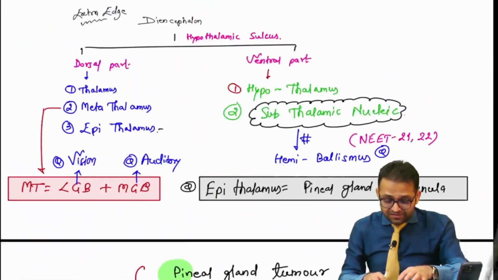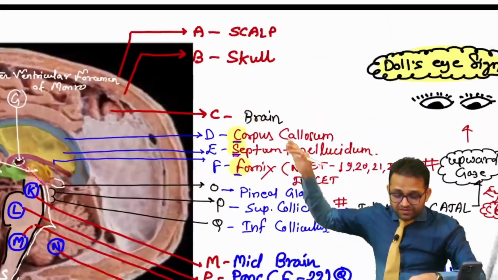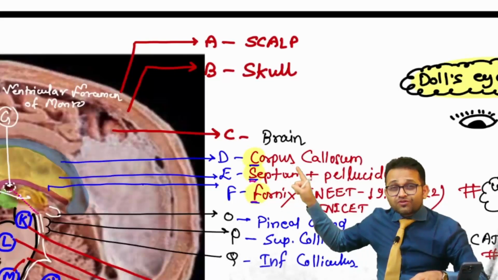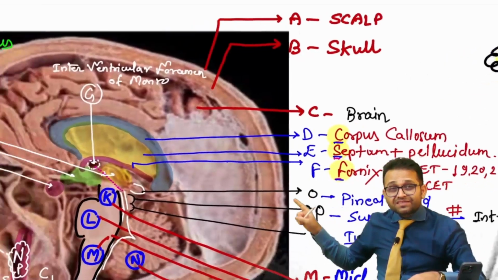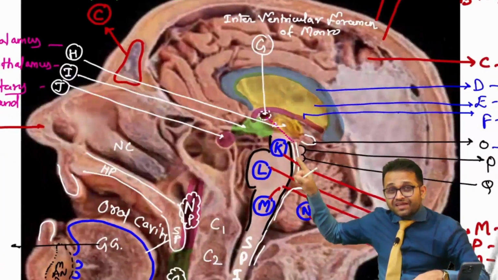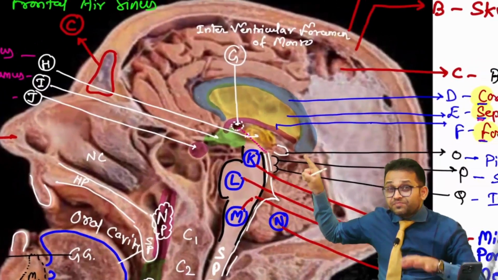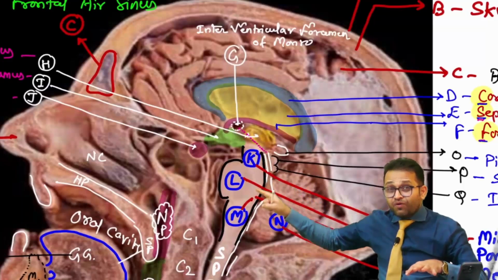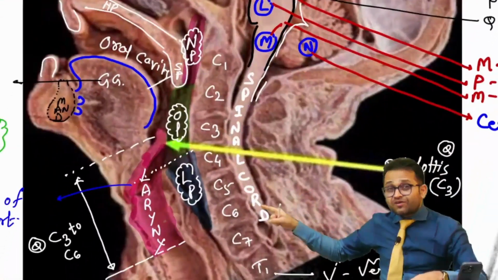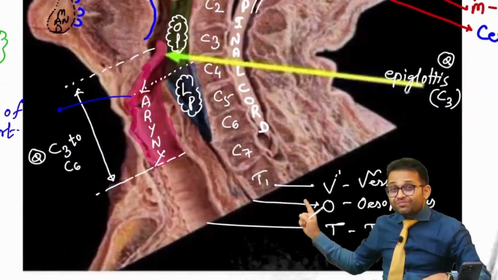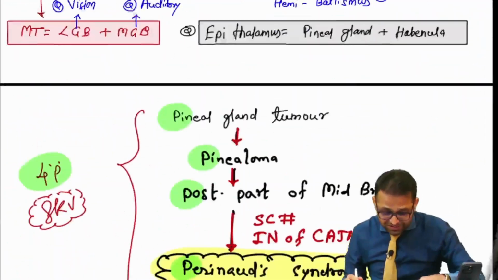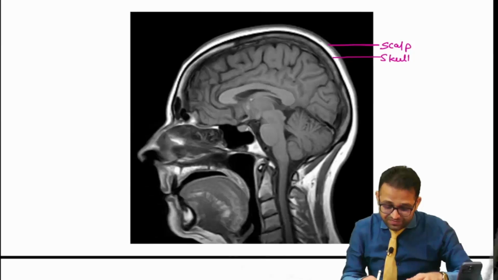We had seen the scalp, then skull bone, then CSF, corpus callosum, septum pellucidum, and the fornix. Then we had seen the THP: thalamus, hypothalamus, pituitary gland. Then we had seen the MPM: midbrain, pons, and then medulla, and then behind it there is the cerebellum. Then we had seen the spinal cord, then VOT: vertebra, esophagus, and trachea, then our pharynx, larynx. So in tomorrow's class we will discuss all these things. Just one quick revision, sir.